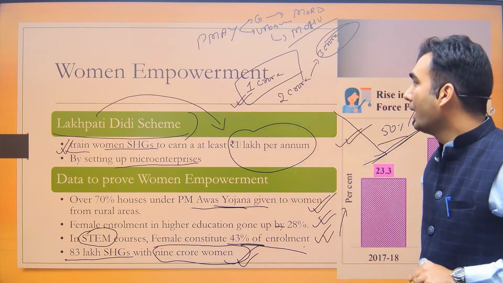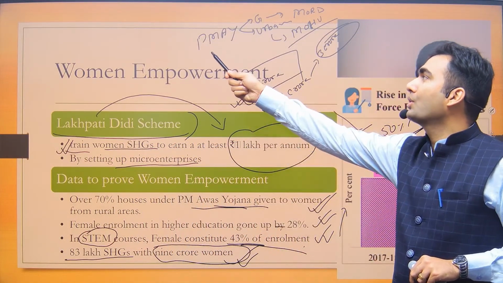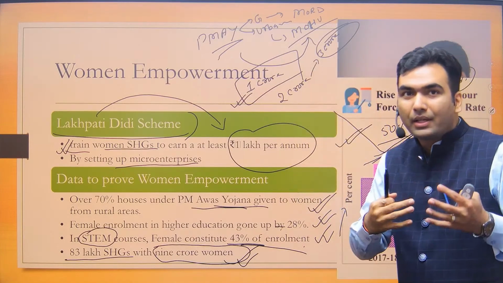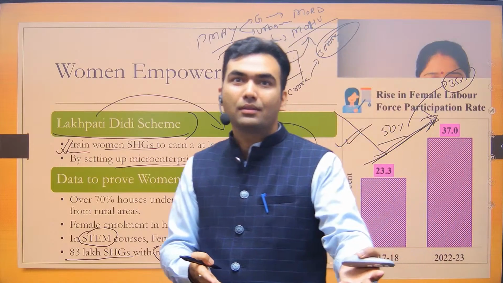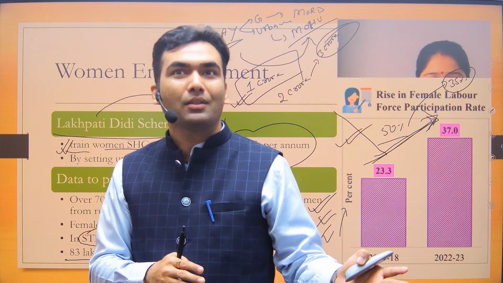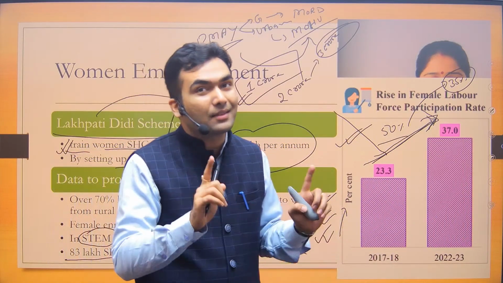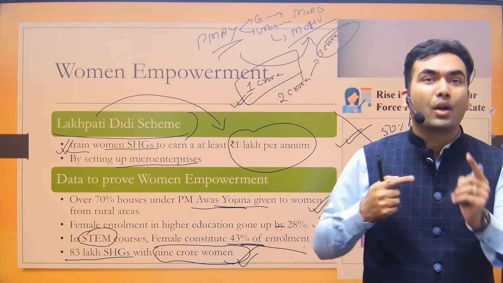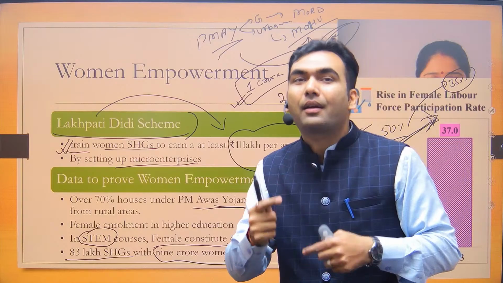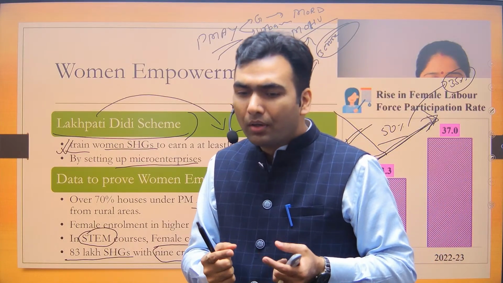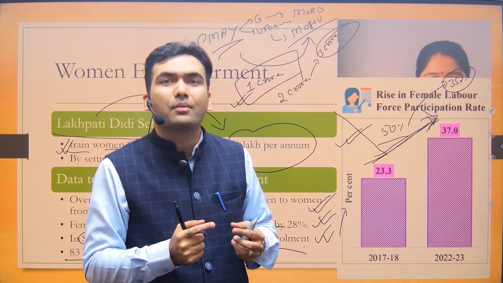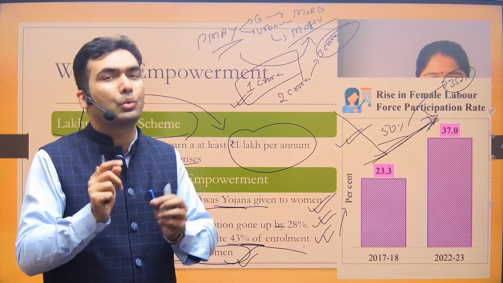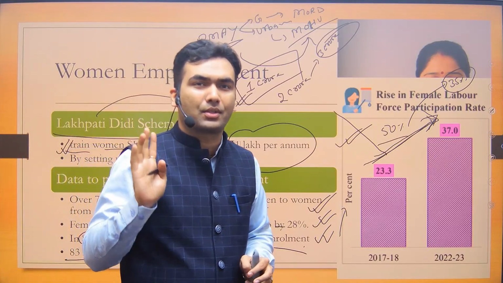So it can be given to you as a wrong statement that PM Awas Yojana is being implemented by the Ministry of Housing and Urban Affairs. It will give you a feeling, Ministry of Housing, PM Awas Yojana, so these two must be run by the same ministry. That's not true. So you have got to keep your mind alert to where a wrong statement can be framed, where a trap can be laid down. And if you remember the data or information with this mindset, where can be a trap, you would definitely be able to avoid those traps and get better marks.